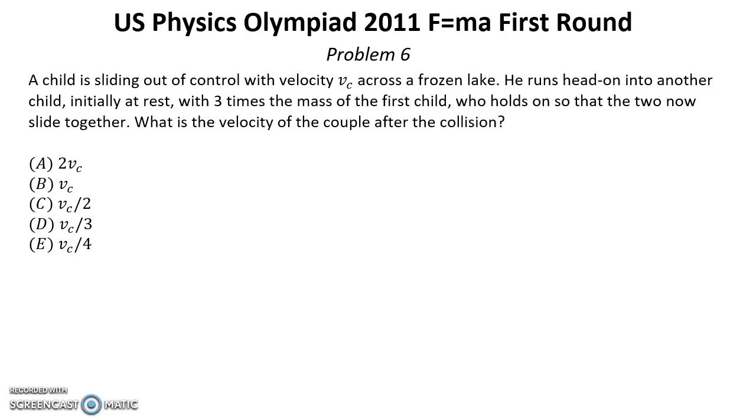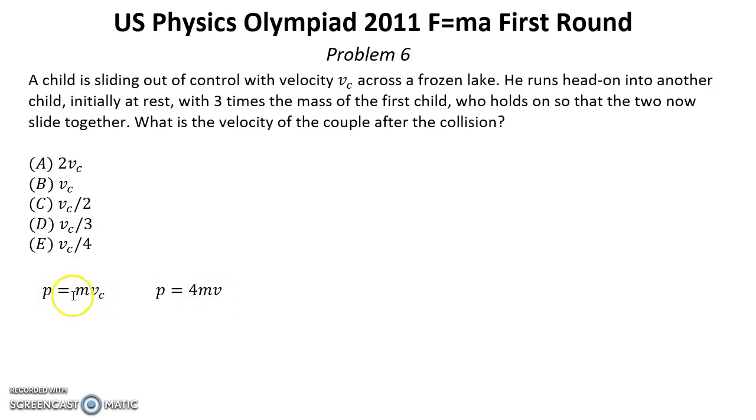Solution. Here we can use momentum conservation. We assume that there is no friction. Initial momentum is the mass of the first child multiplied by his velocity vc, and this momentum equals the final momentum, which now is the total mass of the two children, which is 4m, multiplied by the new velocity.